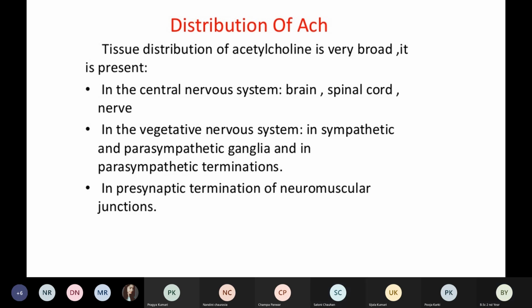Okay, then coming to the parasympathetic ganglia. These are the nerve cells which are providing to different parts of the body, for example our parotid glands, submandibular glands and sublingual glands, where it helps in secretions. That is why we have secretions in our mouth.